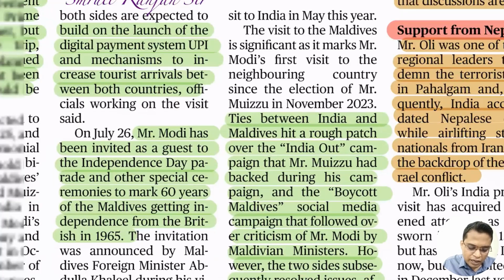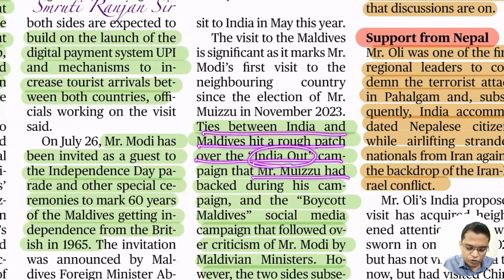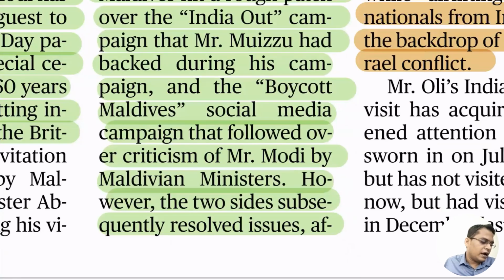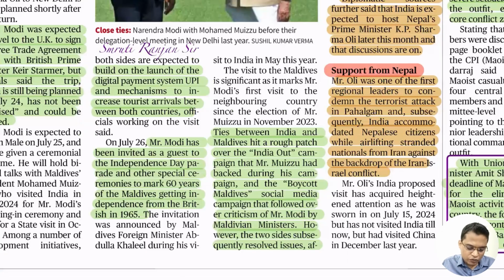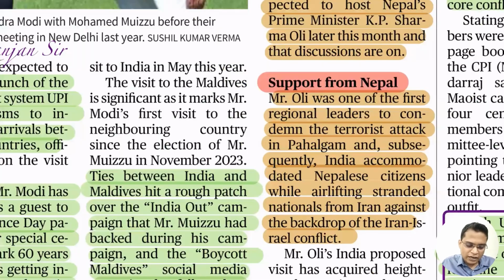So ties between India and the Maldives hit a rough patch over the India Out campaign started by Muizzu during his campaign. So first the India Out campaign started in the Maldives, and after that there was a Boycott Maldives campaign started by Indians, after a Maldives minister made a very wrong, racial comment against our Prime Minister. That is the reason relations declined and tourist footfall to the Maldives declined very rapidly. So after that, what happened?